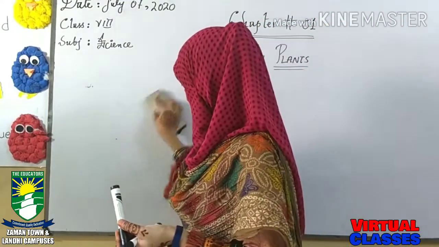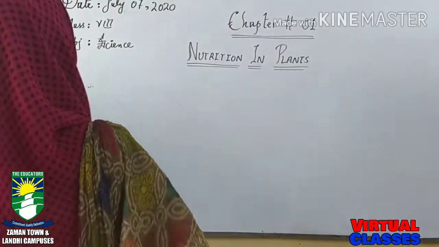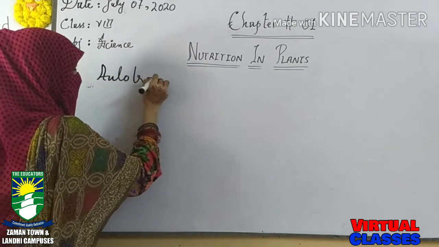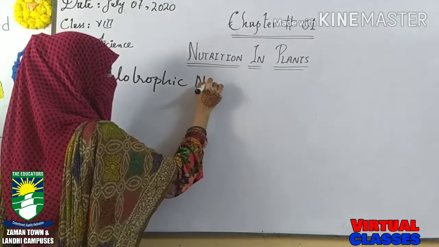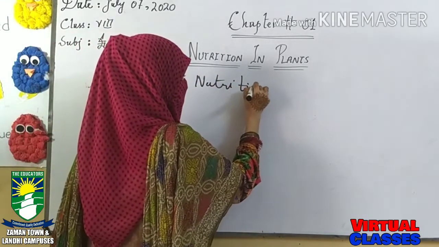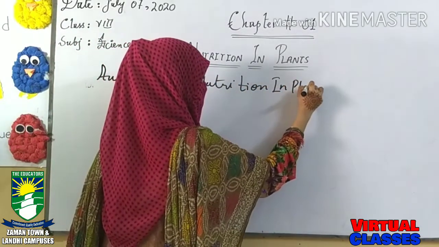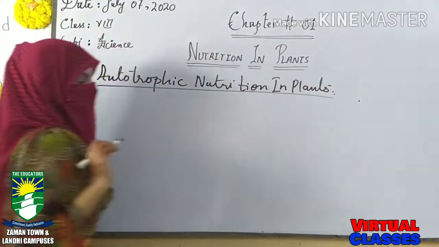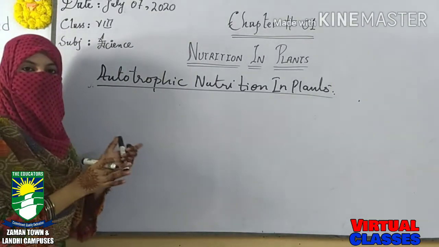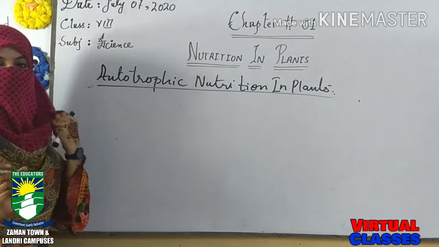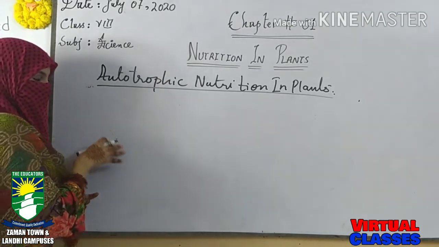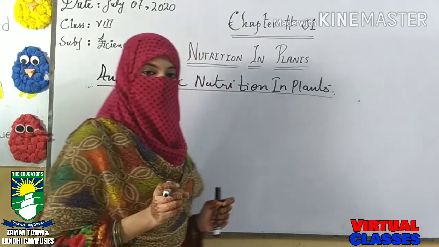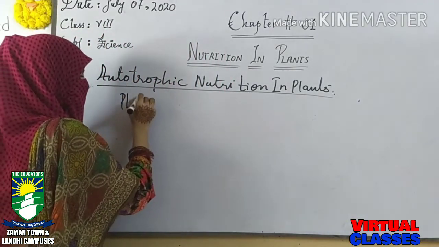Now starting from autotrophic nutrition in plants. In autotrophic nutrition, plants are preparing their food by themselves. Now how are they preparing their food, how are they obtaining their food? So the basic thing is that they are preparing their food by a process, and that one process is called photosynthesis.